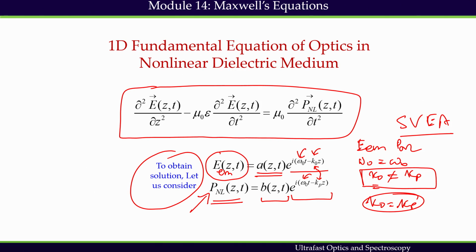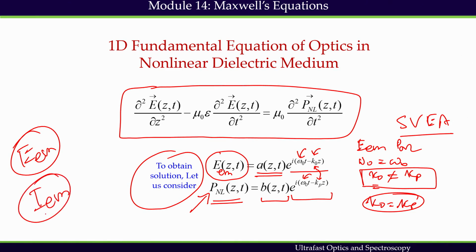So, now the question is how they are related. This is something we need to find out. In the end, I need a solution for Em, because if I know the emitted electric field, then I know the emitted field intensity, and I want to find out what factors can control the field intensity of the emitted beam. That is exactly what we want to know, because this field intensity of the emitted beam is nothing but the conversion efficiency